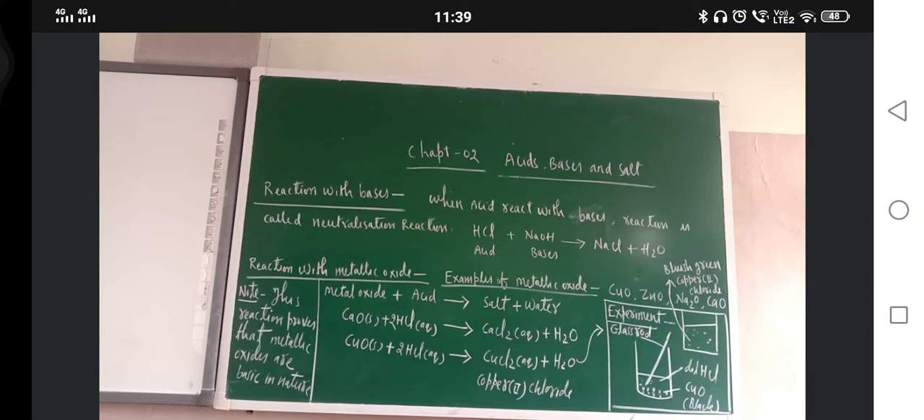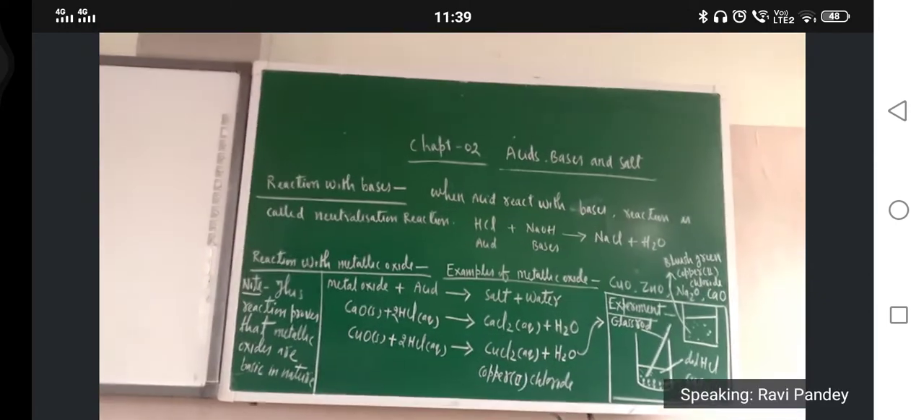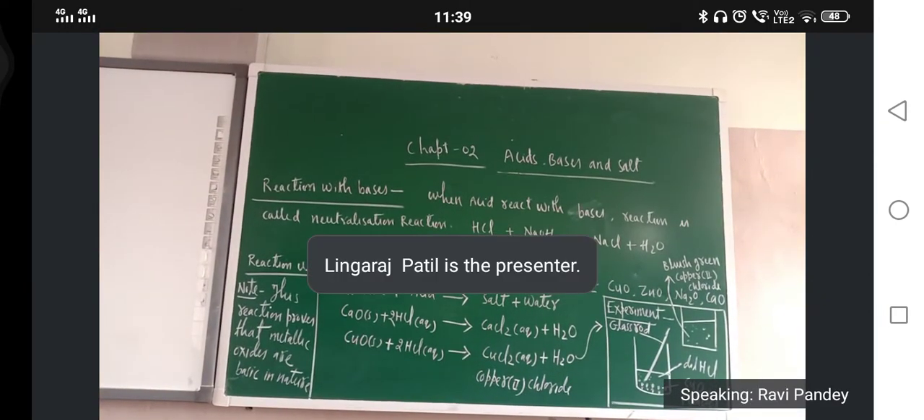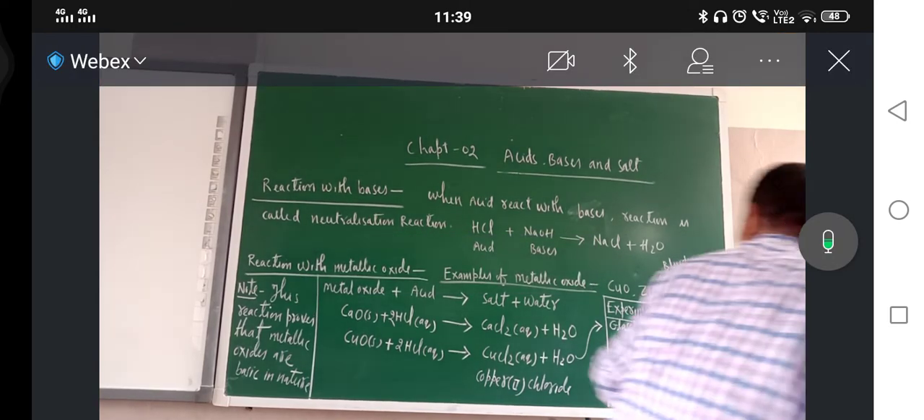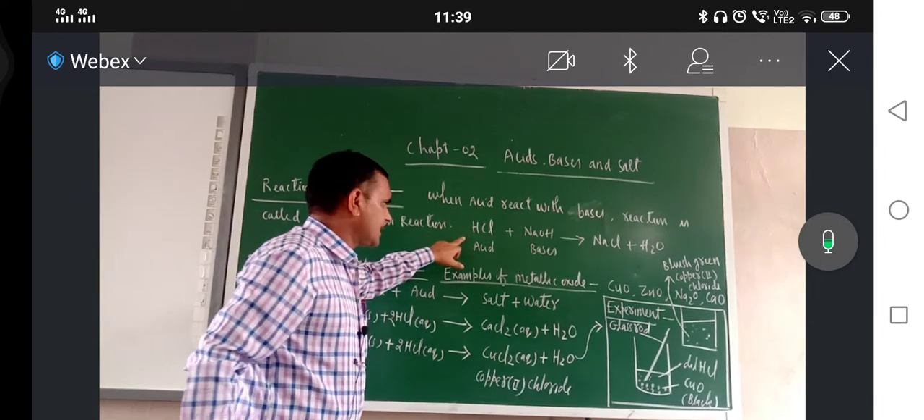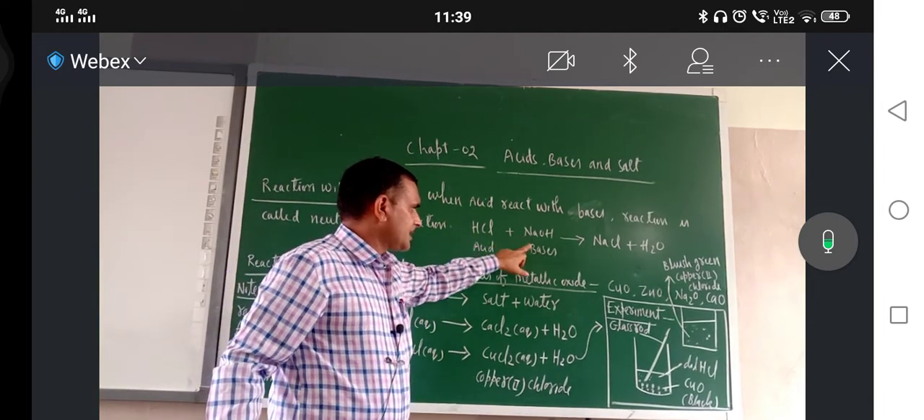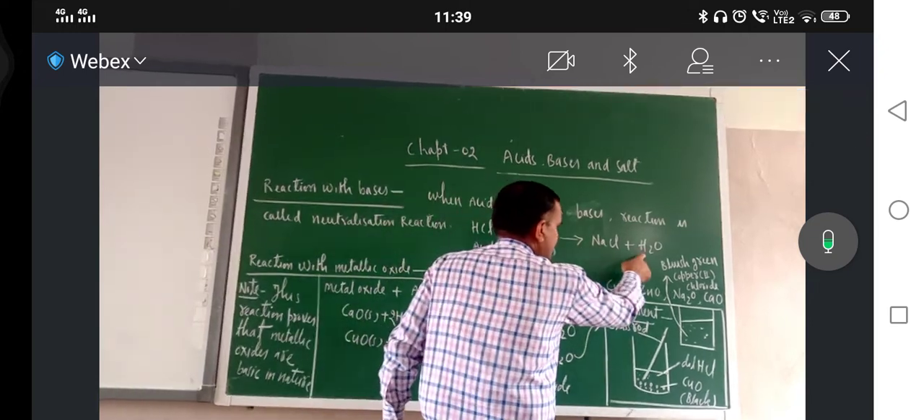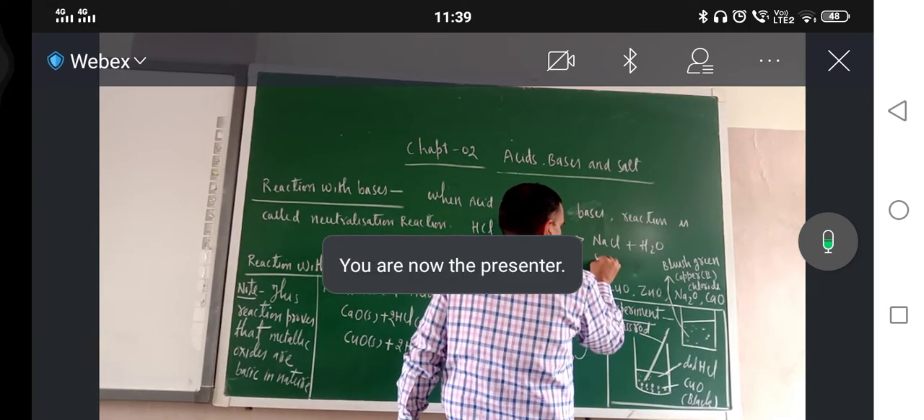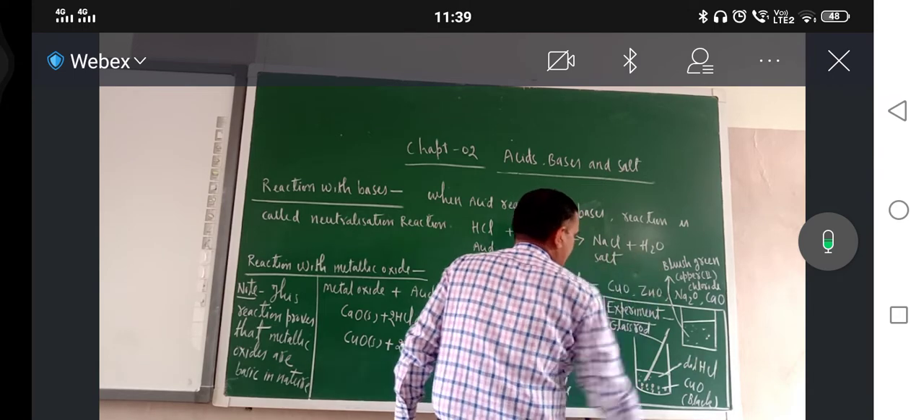And one such example I have already given here: the reaction of HCl with NaOH. See here, this is HCl, that is the acid, and NaOH, that is the base. It is reacting and forming NaCl and water. So NaCl is salt.